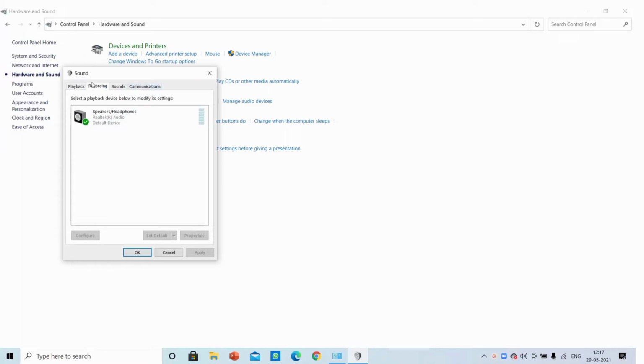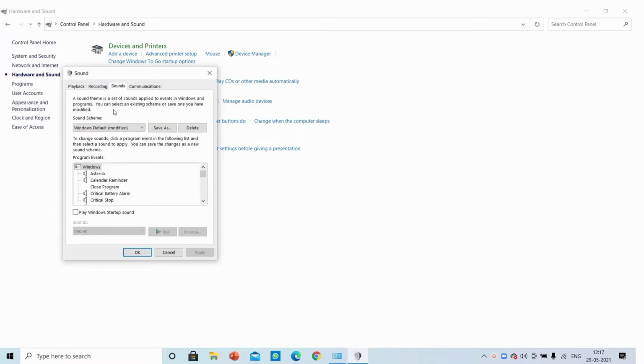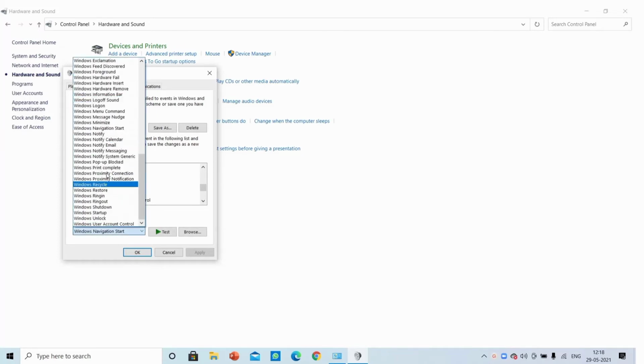It will have Recording, Sounds, Communications, and we'll click on Sounds. And here it shows Windows Default Modified, it's there in my laptop only. And from this toolbar we'll select yes, select, and then from this we have so many sounds. We have to choose, it's my choice or it's your choice. So I have selected Windows Navigation Start.